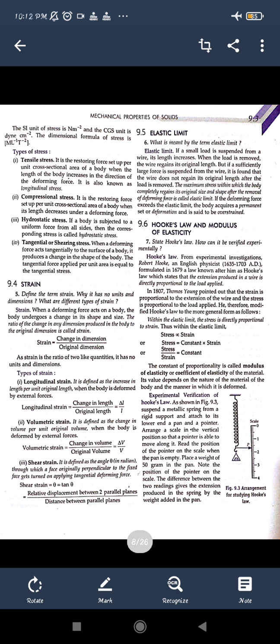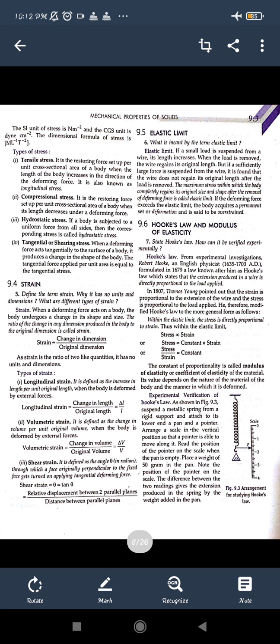So we have seen strain, that is, the ratio of the change in dimension to the initial or original dimension. And the different types we have seen: one is longitudinal strain, second is volumetric strain, and third is shear strain.